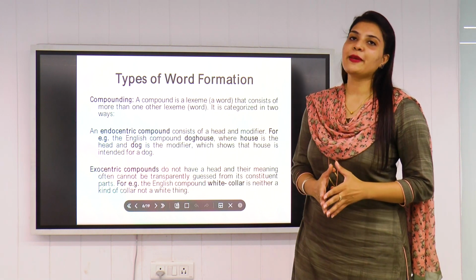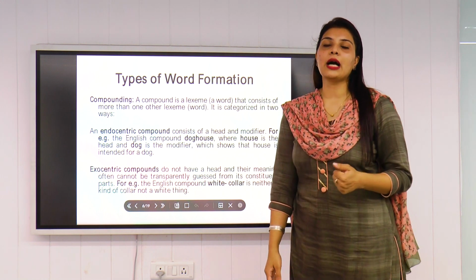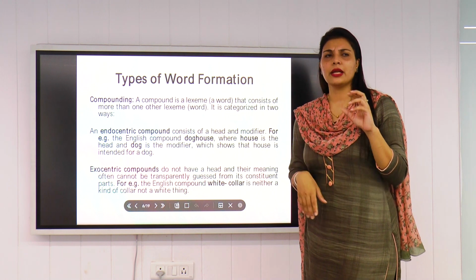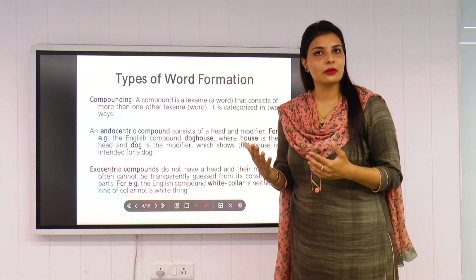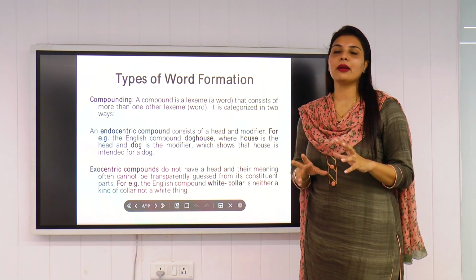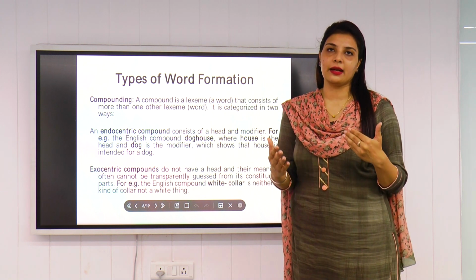If I say the word dog house to a layman, obviously he will get some idea: there is a word dog and a word house related to it. You will definitely think that it is something related to a dog, a house that may be meant for the dog. So this is the basic understanding.